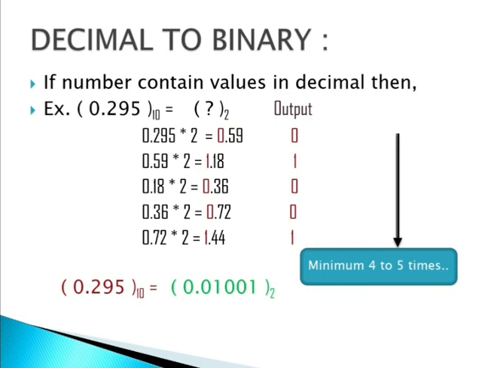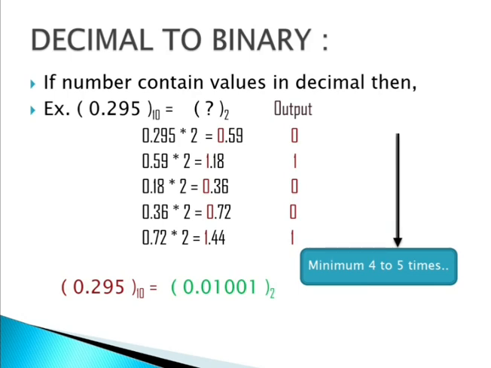What you are getting? 1.18. 1 is your output, and then again you have to forward 0.18 for multiplication. 0.18 into 2, what you are getting? 0.36. 0 you have to place as output.